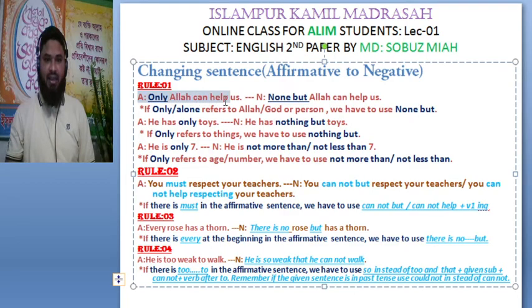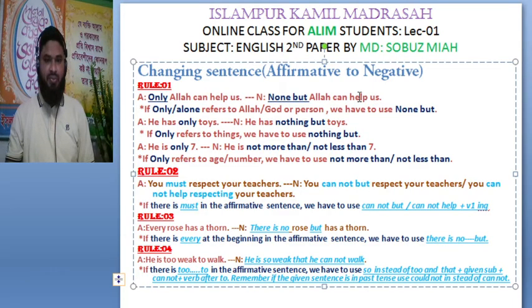Only Allah can help us. Here you can see only. That indicates Allah. If only or alone refers to Allah, God or person, we have to use none but at the starting to negative the sentence. For example, none but Allah can help us.